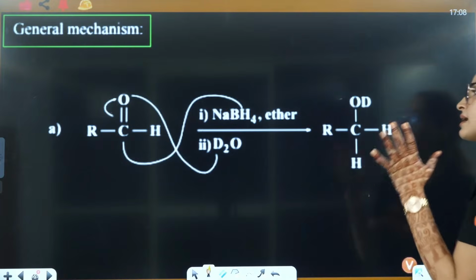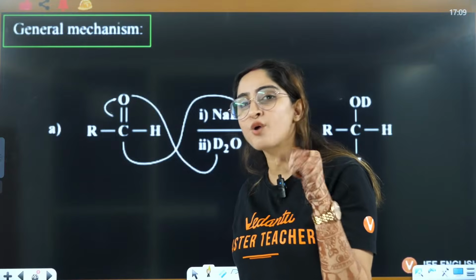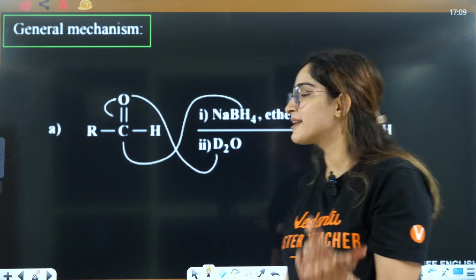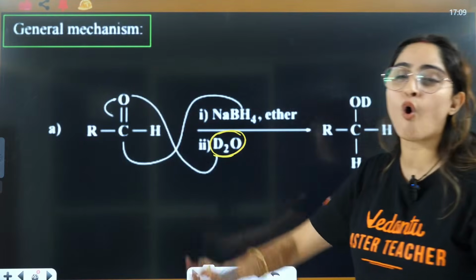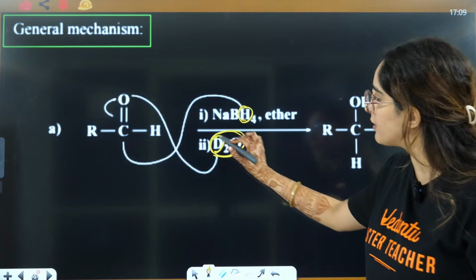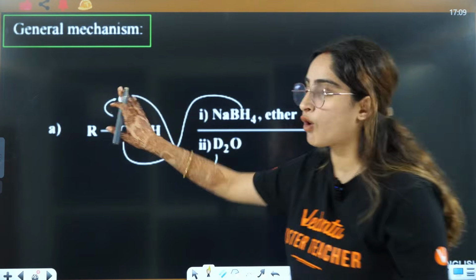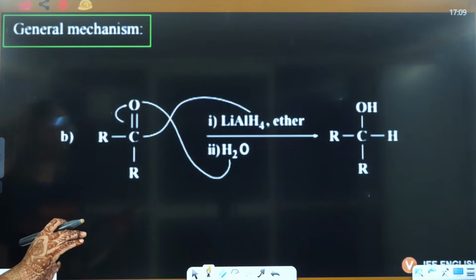That means the hydrogen that is being added is not from NaBH4. It is actually from the water that you have added, that will be added on the oxygen. So if here you have hydrogen and here you have deuterium, here you will see the attachment of deuterium. Okay, this is also an important thing to remember, right?